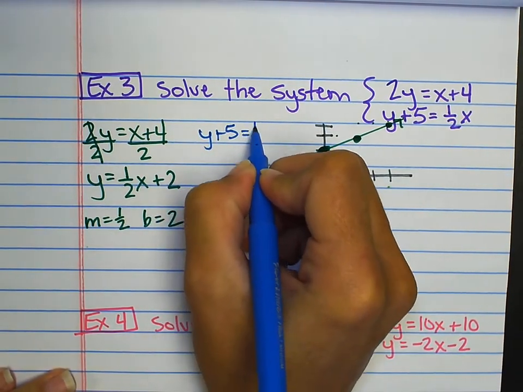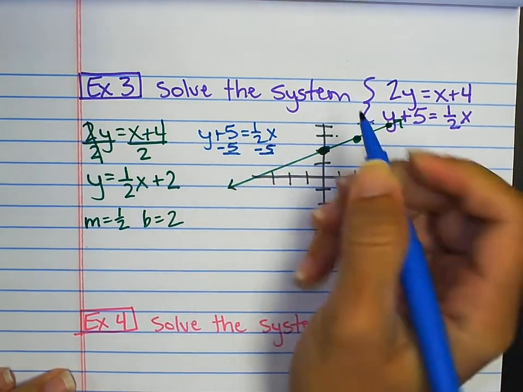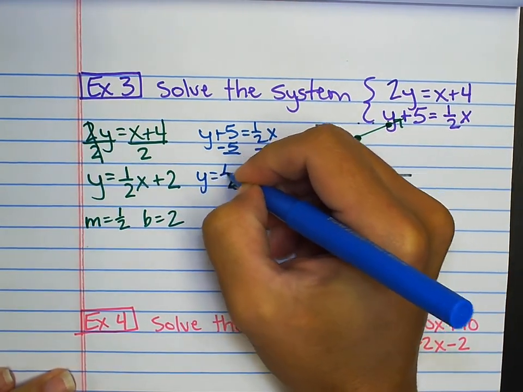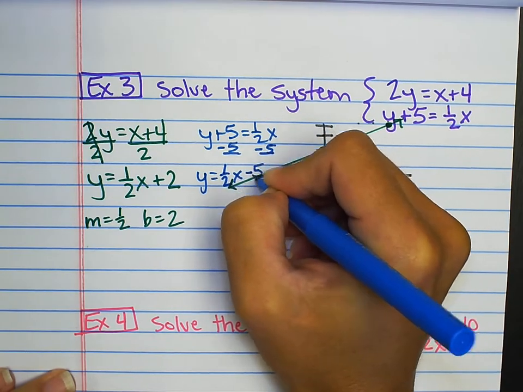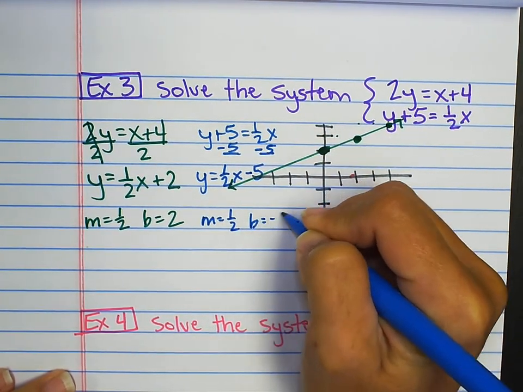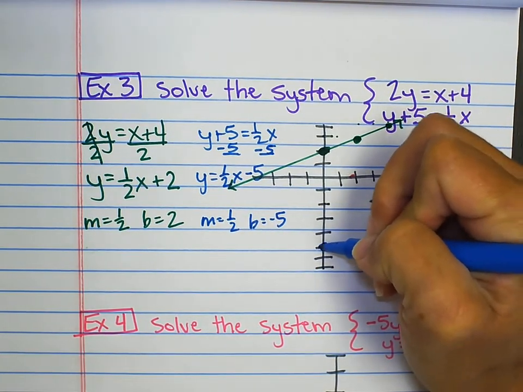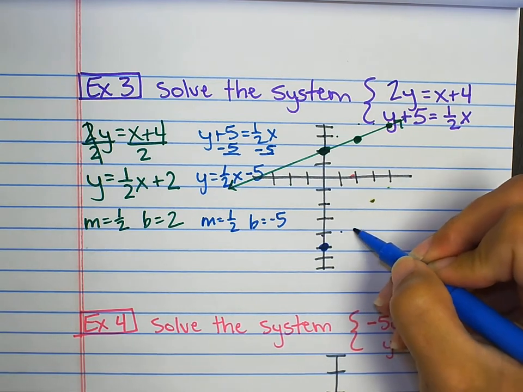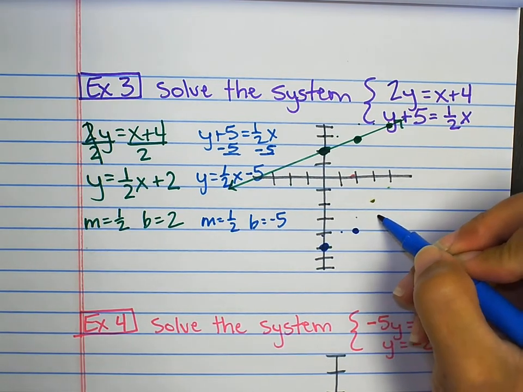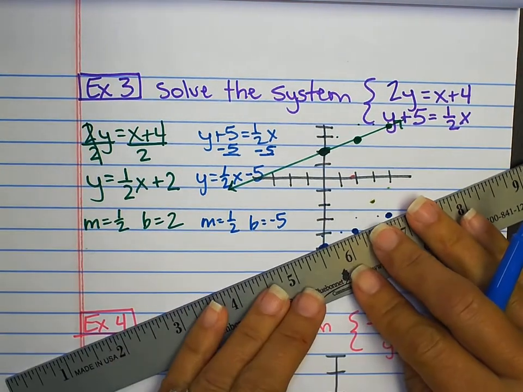y plus 5 equals 1/2 x. I need y by itself, so I subtract 5 from both sides. y equals 1/2 x minus 5. That's a slope of 1/2 and a y-intercept of negative 5. 1, 2, 3, 4, 5. Rise 1, run 2. Rise 1, run 2. Draw my line in.